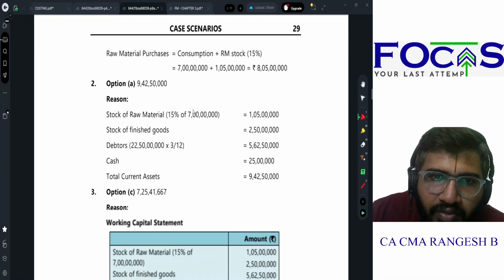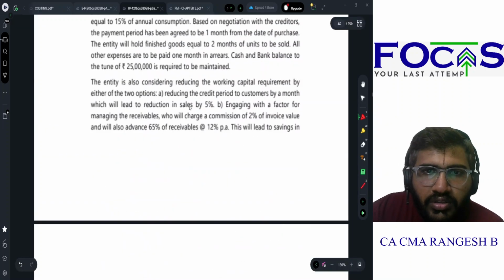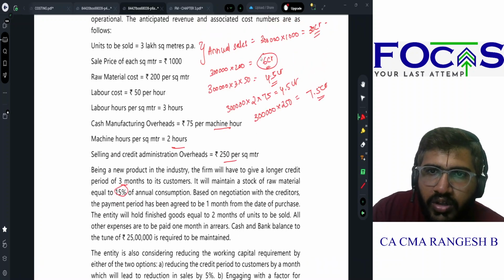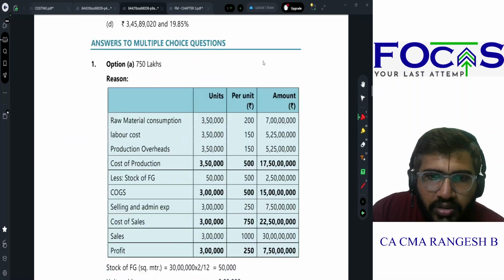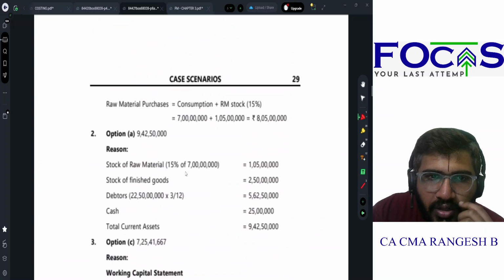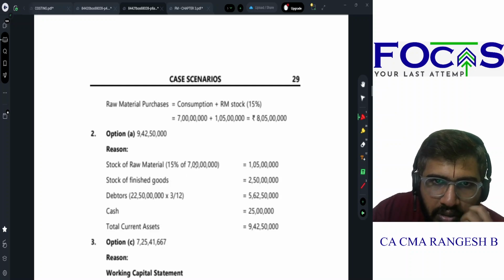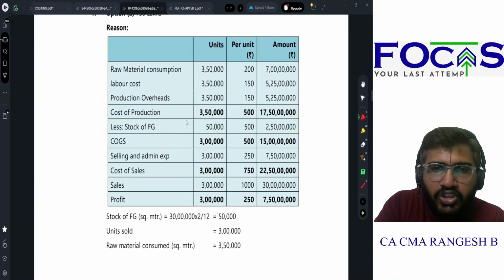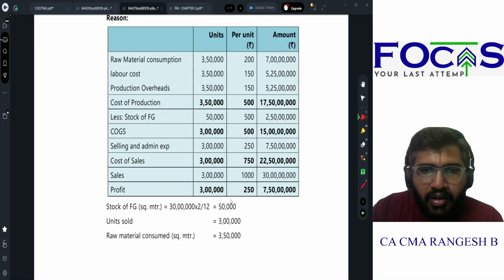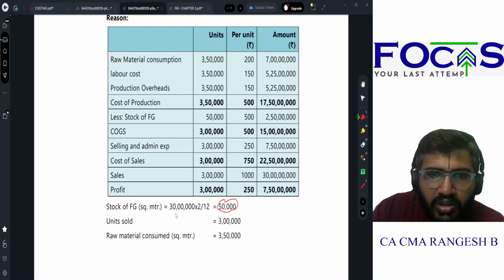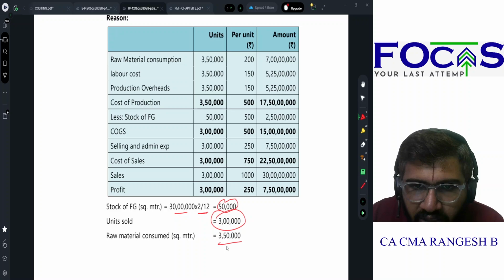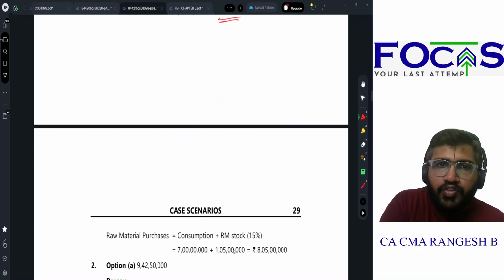So stock of raw materials, how much have they given? How much raw material stock will they keep? 15% of annual consumption. How much is the annual consumption? 6 crores. So 6 crores into 15%. So raw materials consumed is how much? In finished goods, there should be a stock of 50,000. Why, sir? It is given in the question. So 30 lakhs into 2 by 12, 50,000 will be my closing stock. Units sold is 3 lakhs. So total units produced is 3 lakh 50,000.